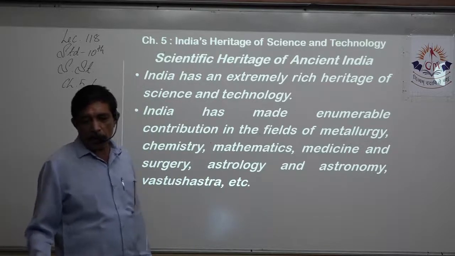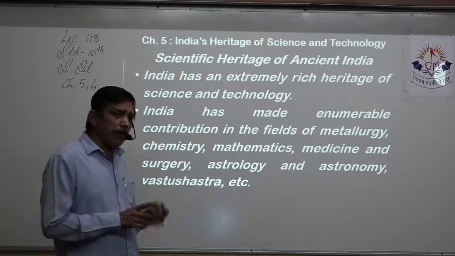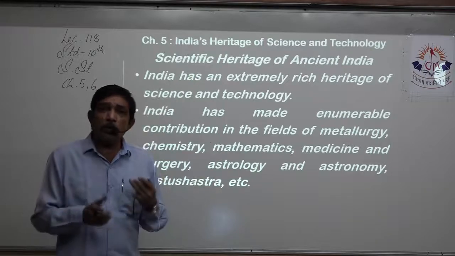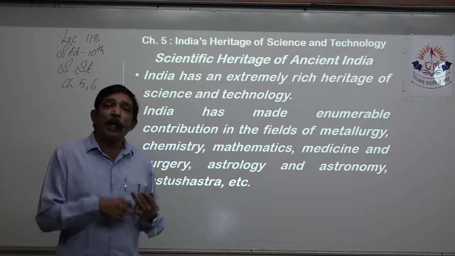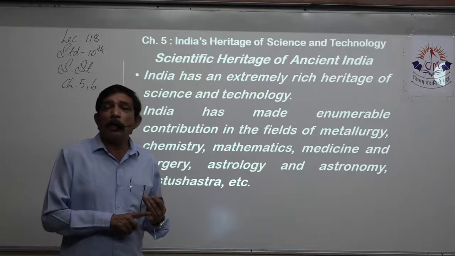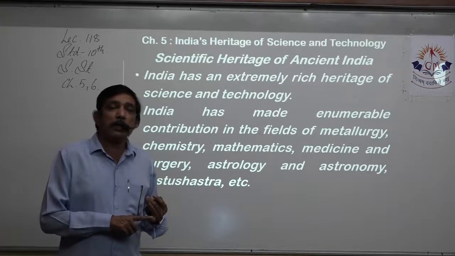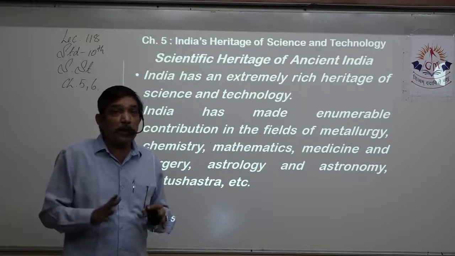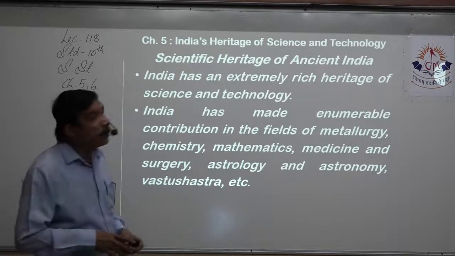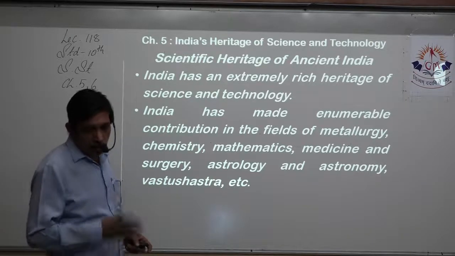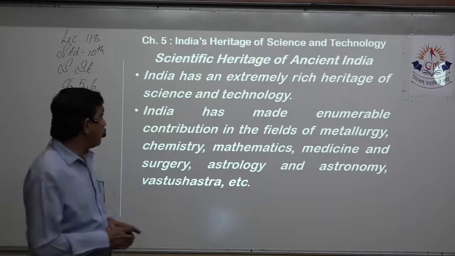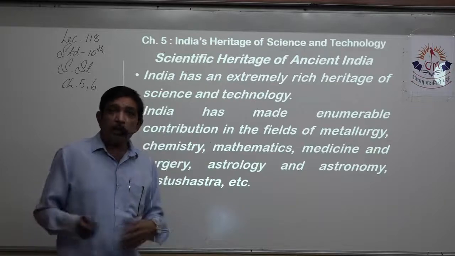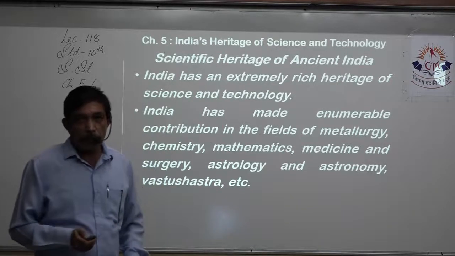Now, scientific heritage of ancient India, it's quite a long question. Whatever we studied in this chapter is included. Not all points are included, but it still makes sense, because all the faculties that we learn, starting from metallurgy, chemistry, medicine and science, mathematics, astrology, astronomy, Vastu Shastra, a few points we have to write, the main points. That tells us the complete contribution or the scientific heritage of ancient India, right? So the question is given to you in your material, and you can very well learn it by heart. It has to be learned. It carries lots of points and it's a 4-mark question.